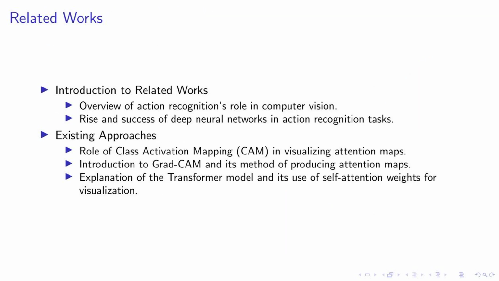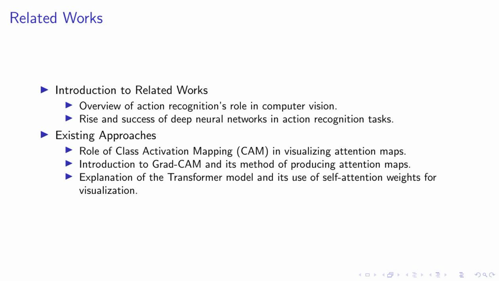Moving on to related works, let's first understand the role of action recognition in computer vision. It's a fundamental research problem with applications ranging from surveillance to human-robot interaction. The rise of deep neural networks has significantly advanced this field, with many successful applications in action recognition tasks. Now, let's delve into some existing approaches.